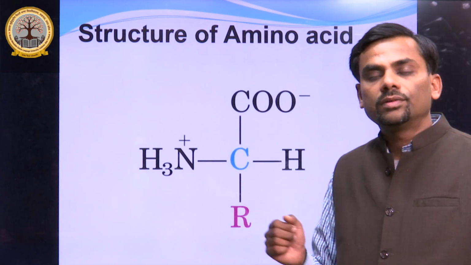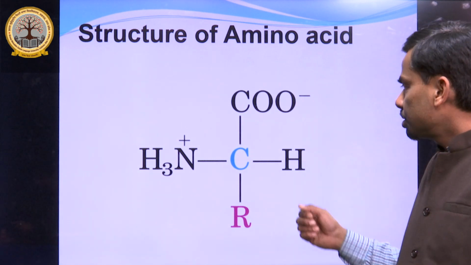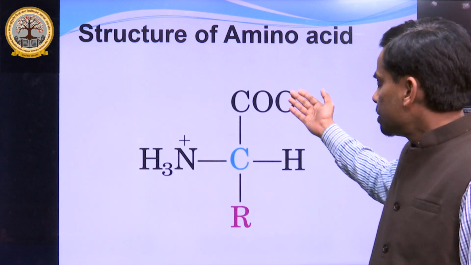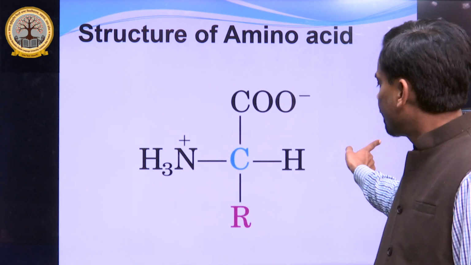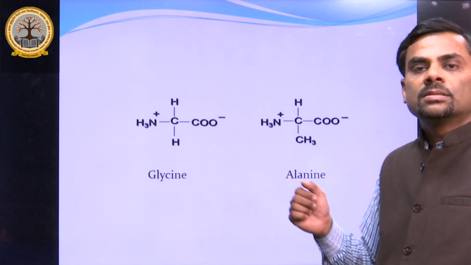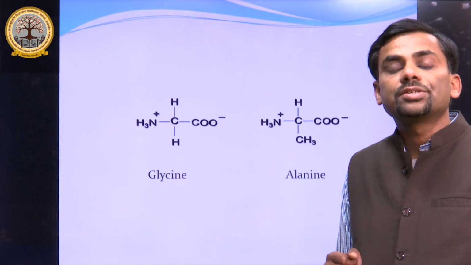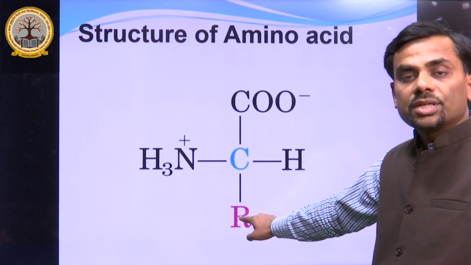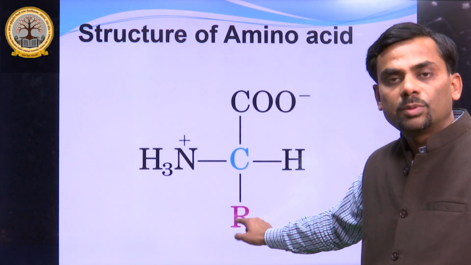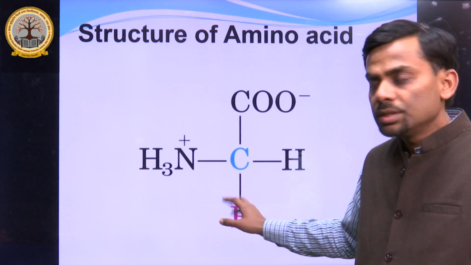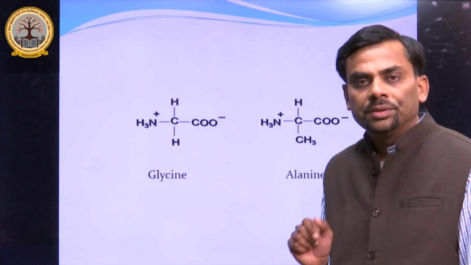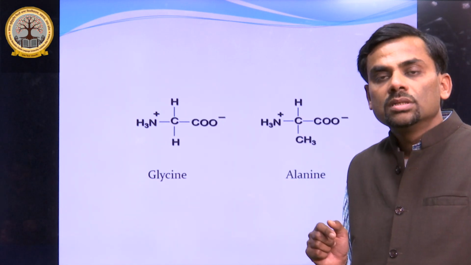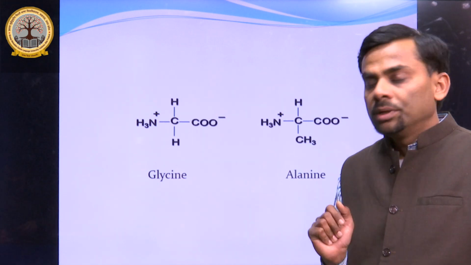Now this is the structure of an amino acid, clearly shown in its ionized form. This is written like this: NH3 plus and COO minus. These have two functional groups. These are two examples of amino acids. The simplest amino acid is glycine. Why simplest? Because its R side chain, which is responsible for solubility of the amino acid, is only hydrogen. While in the case of alanine, it is a methyl group, CH3. So these two are the simplest amino acids.